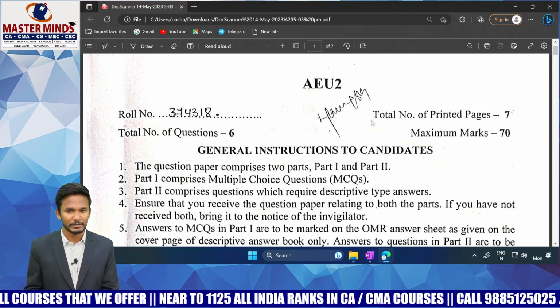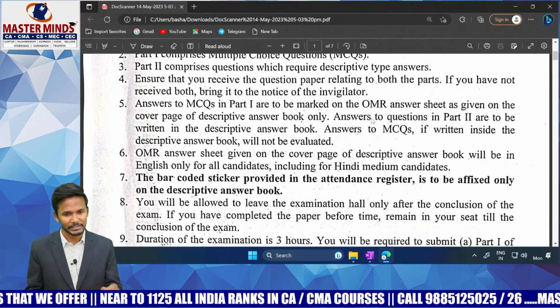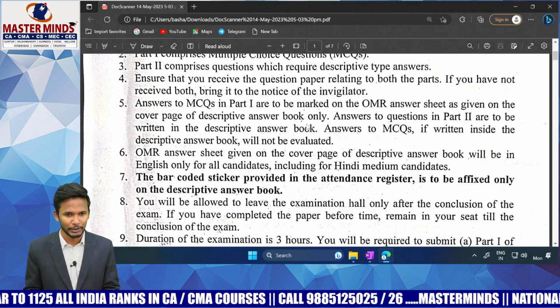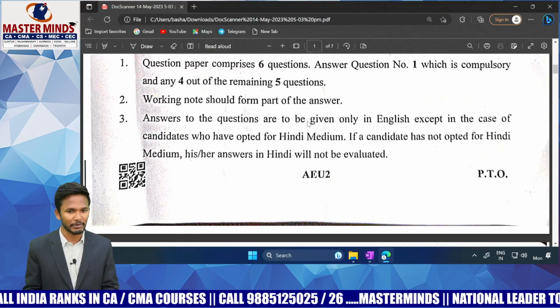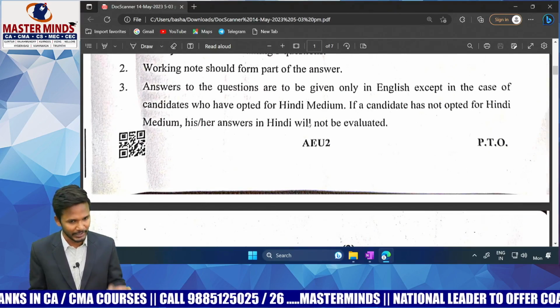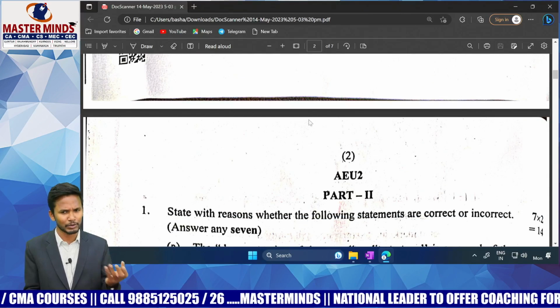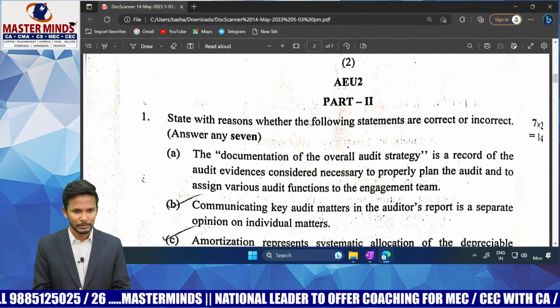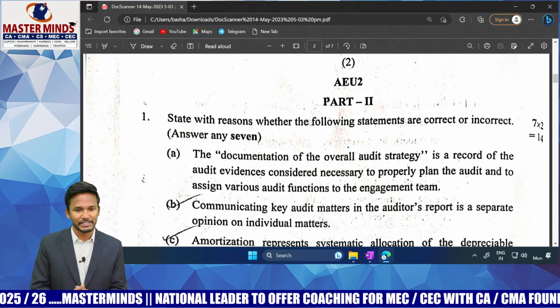So first of all, let me submit something here. The paper is, I can say, not moderate, not tougher also. The paper is a bit easier. You can't expect ICAI to give a question paper which is easier than this, okay? I understand there are some 6 marks, 6 to 10 marks which are a bit tricky, but the remaining are completely manageable. So, giving that as a note, let me come to the discussion of the question paper.